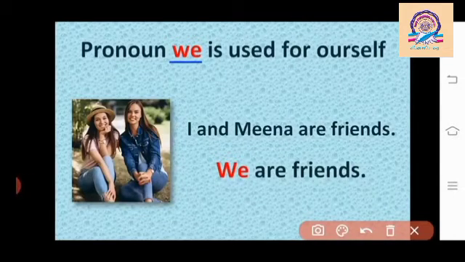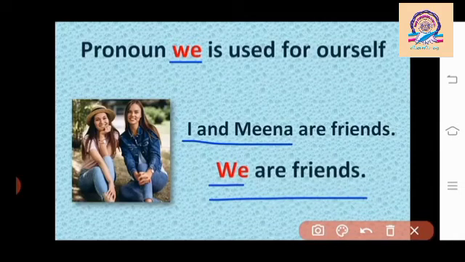For example, I and Meena are friends. In this sentence, I and Meena are noun. Now we use pronoun we in place of noun I and Meena. Now it's called we are friends. How to speak student? We are friends. Pronoun we is always used in first person plural form, means more than one person.